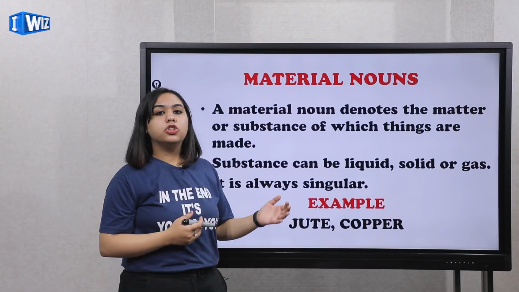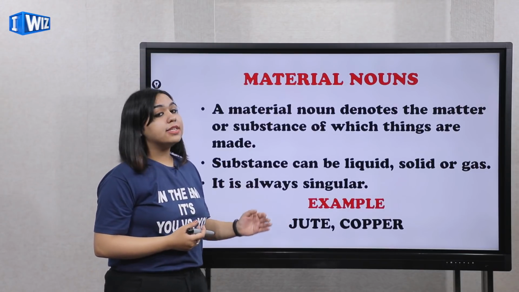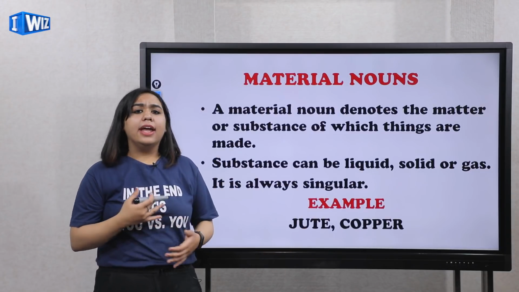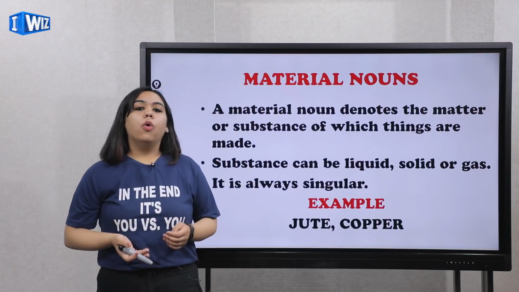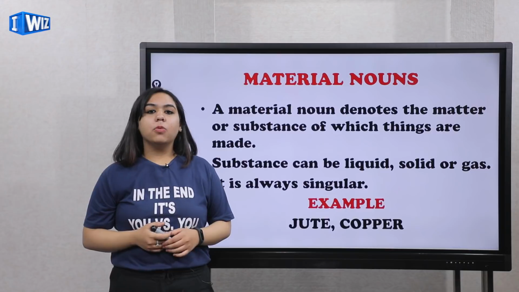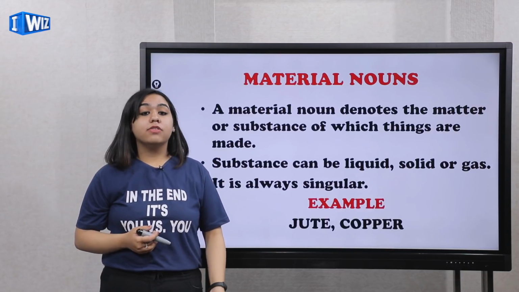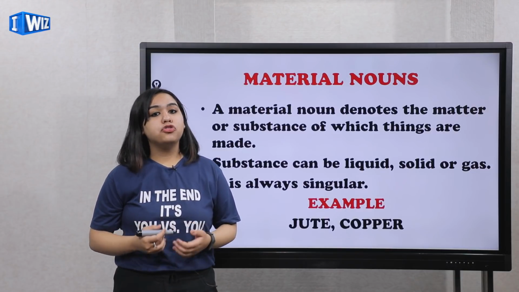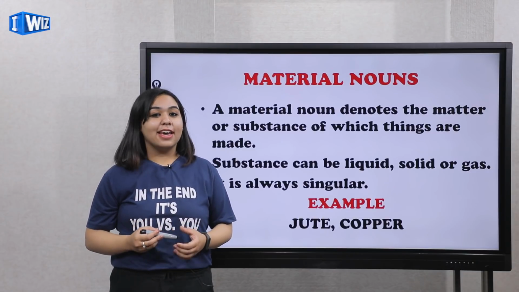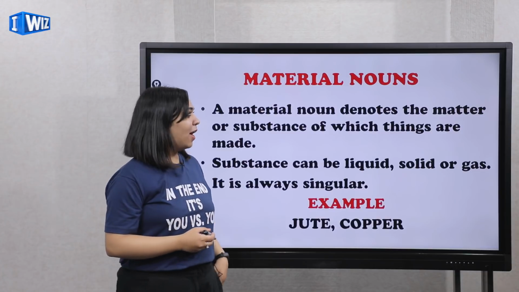Substance can be liquid, solid, or gas. It is always singular. Example, jute and copper. For example, anything that is made out of something. Say you say, ma'am, I like your bag. What is it made up of? Then I will say, oh, it's a jute bag. Or I will say, this bag is made up of jute. So here, jute will be a noun. What kind of a noun would it be? Yes, it will be a material noun.